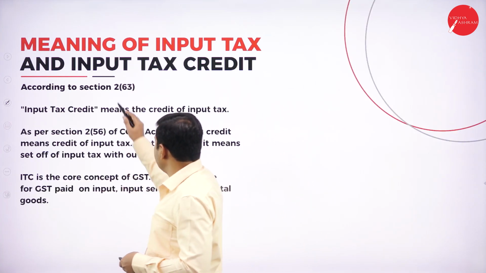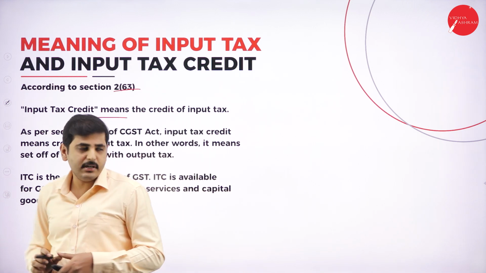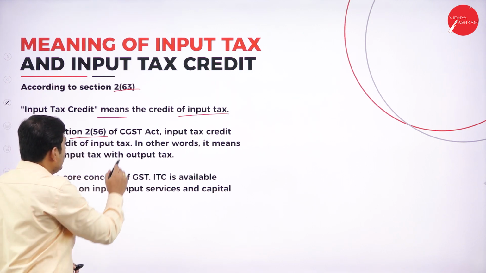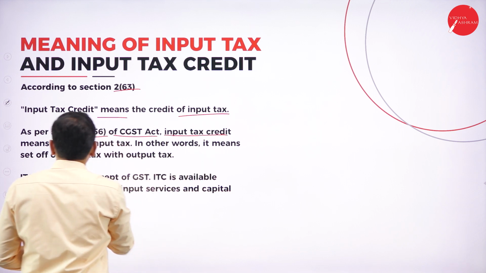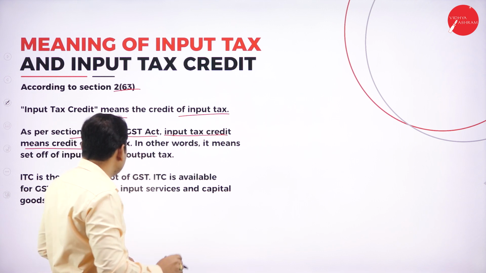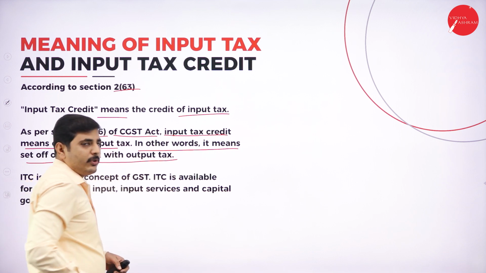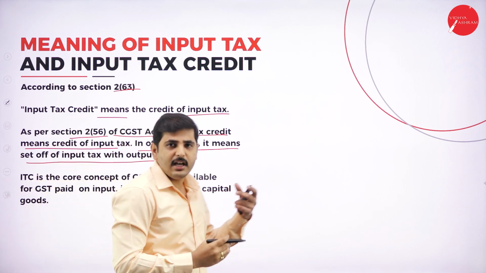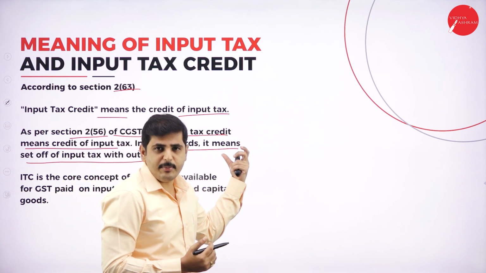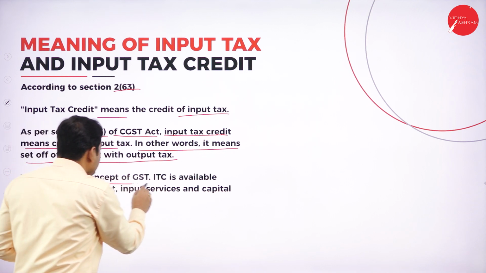Next one, according to section 2 subsection 63, input tax credit means the credit available. As per section 2 subsection 56 of the CGST Act, input tax credit means credit of input tax. So it is a credit for input tax. In other words, it means set off of input tax with the output tax. Set off means deduction of the input tax, the amount which is already paid on inputs, while paying the output tax. So ITC is the core concept of GST.